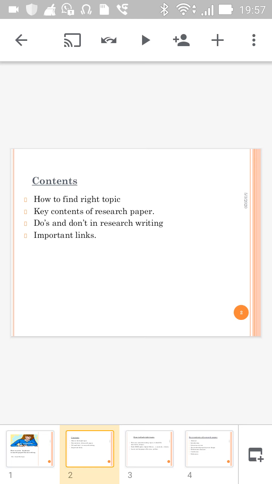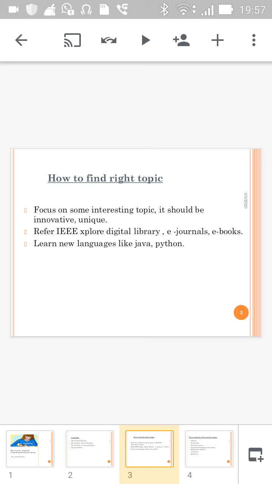So research is an ongoing process, and choosing a right, unique, innovative topic is quite a difficult task. I recommend you to refer to the IEEE Digital Library. You have to go through various journals, ebooks, various blogs so as to improve your knowledge about the latest technology. If you have knowledge about various languages such as Java and Python, it will be an added advantage.